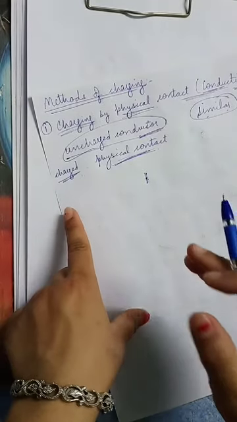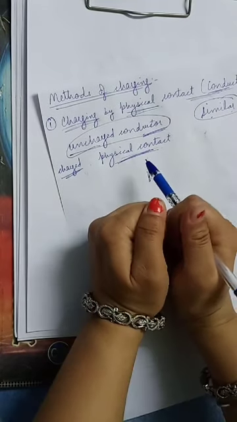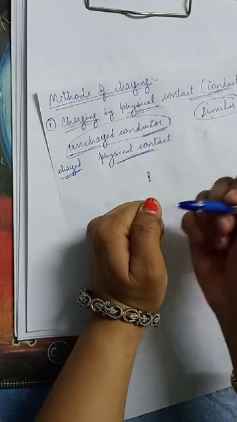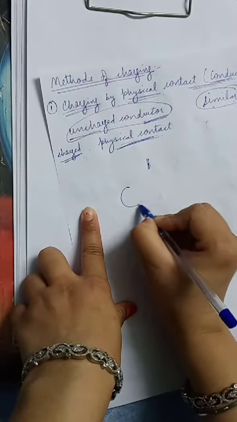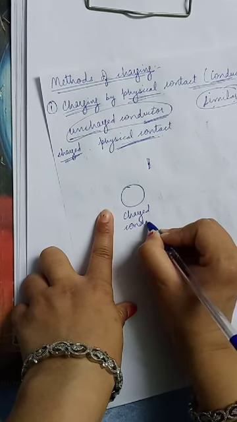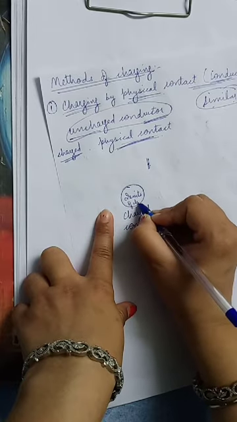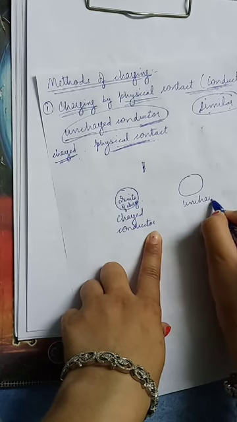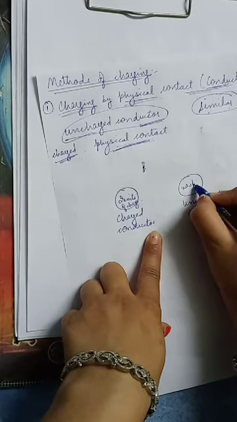I am repeating, when two bodies are kept in physical contact with each other for some time, the amount of charge shared by each body will be the same. For example, here is a charged conductor. This conductor is charged and it has 2 units of charge on it. And here is an uncharged conductor having no charge.